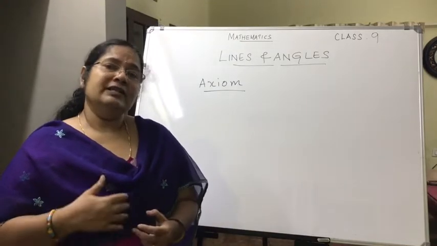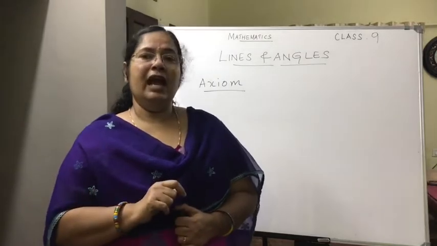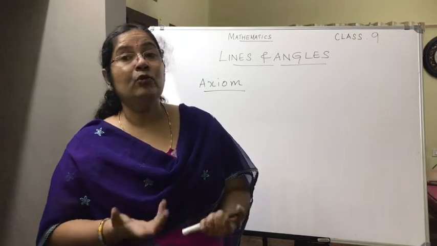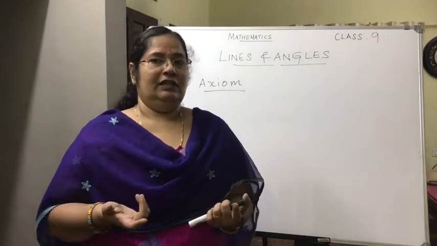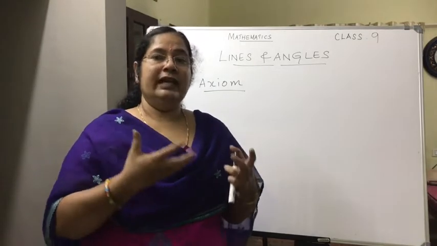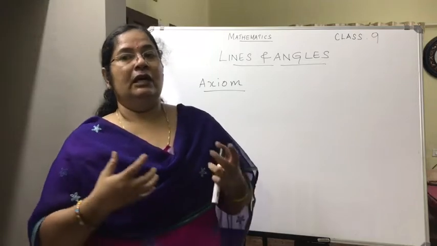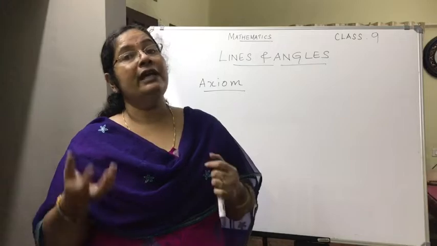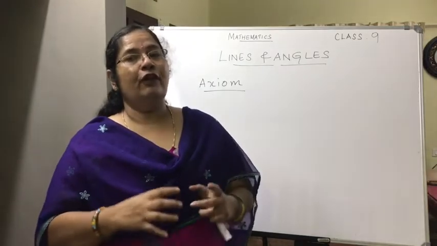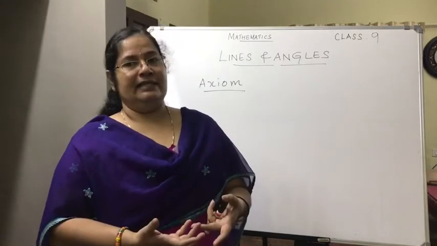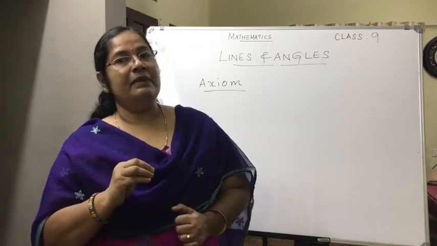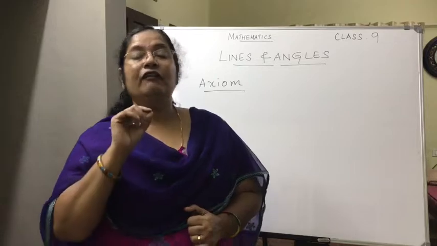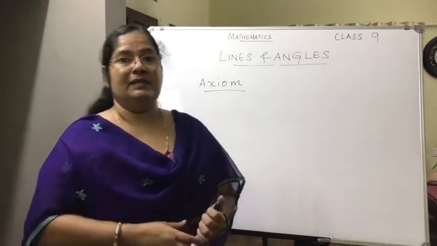Now in contrast to this, we have certain statements which can be proved. You take some definitions or some other axioms, and from that you can give proof for other statements. So such statements which can be proved, we call them theorems.